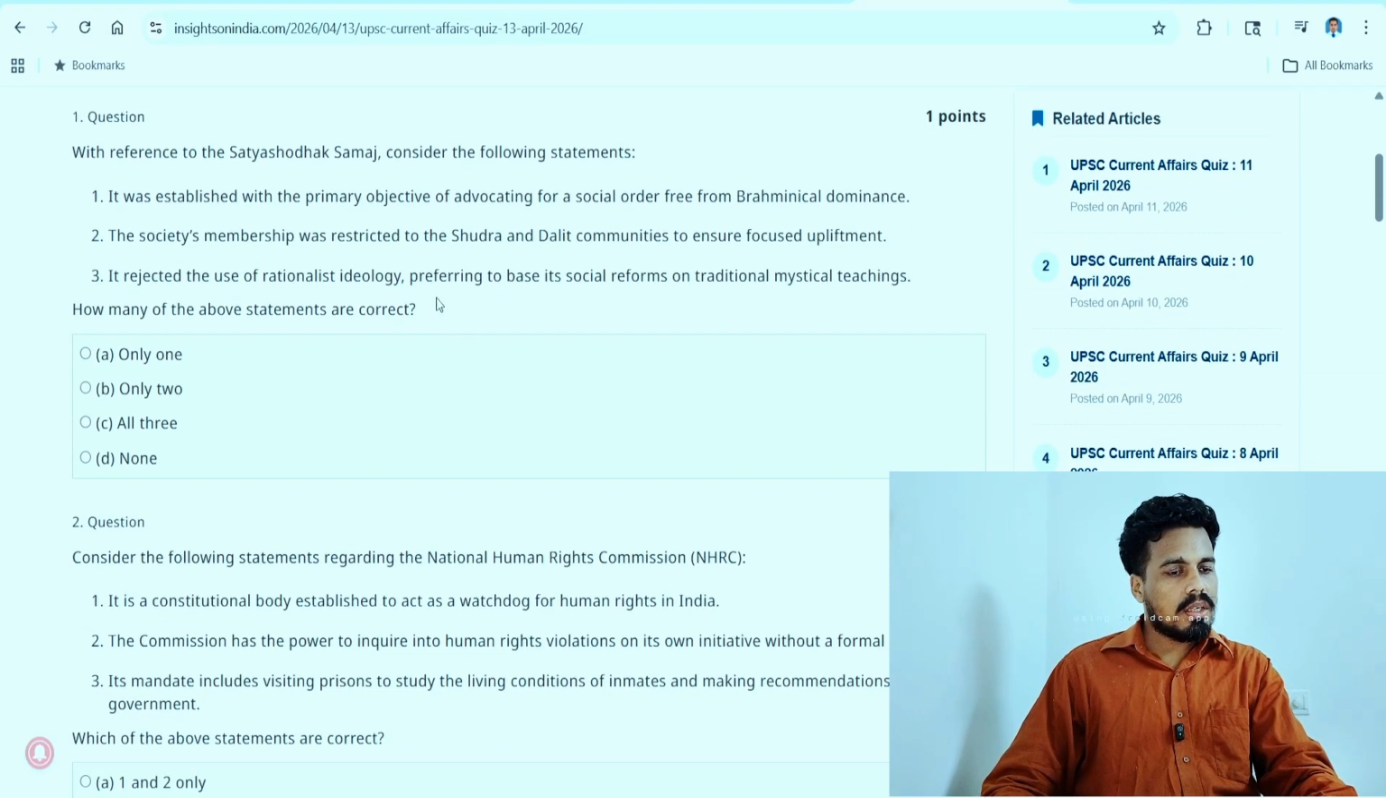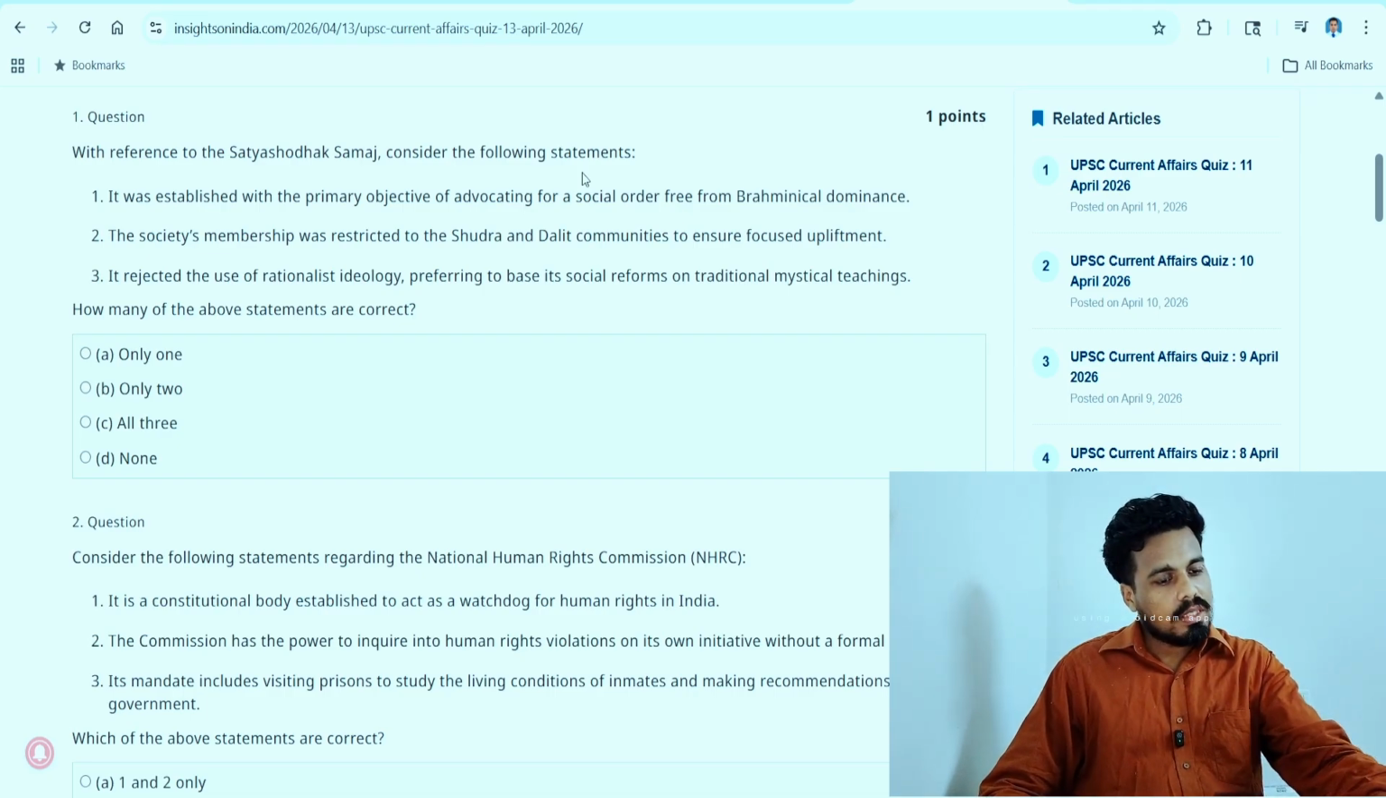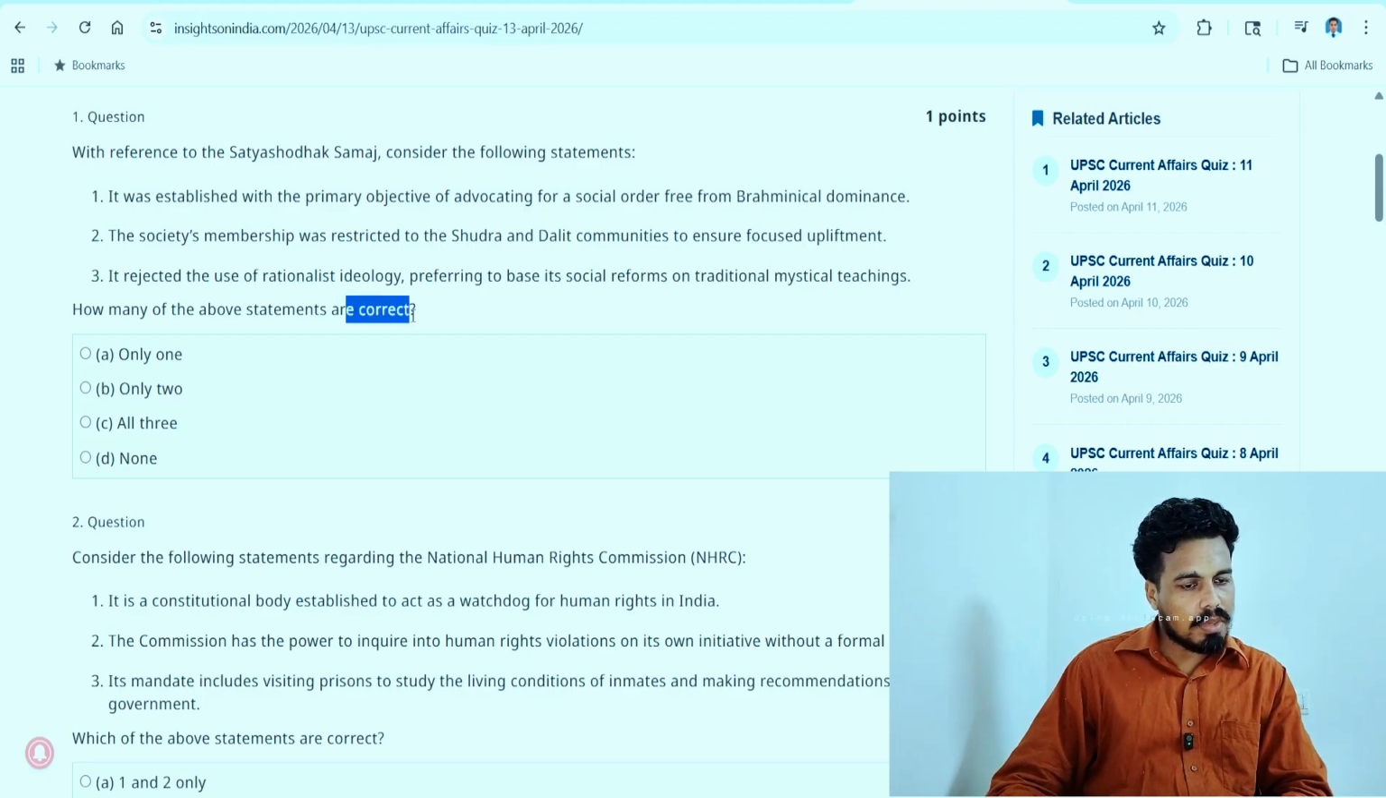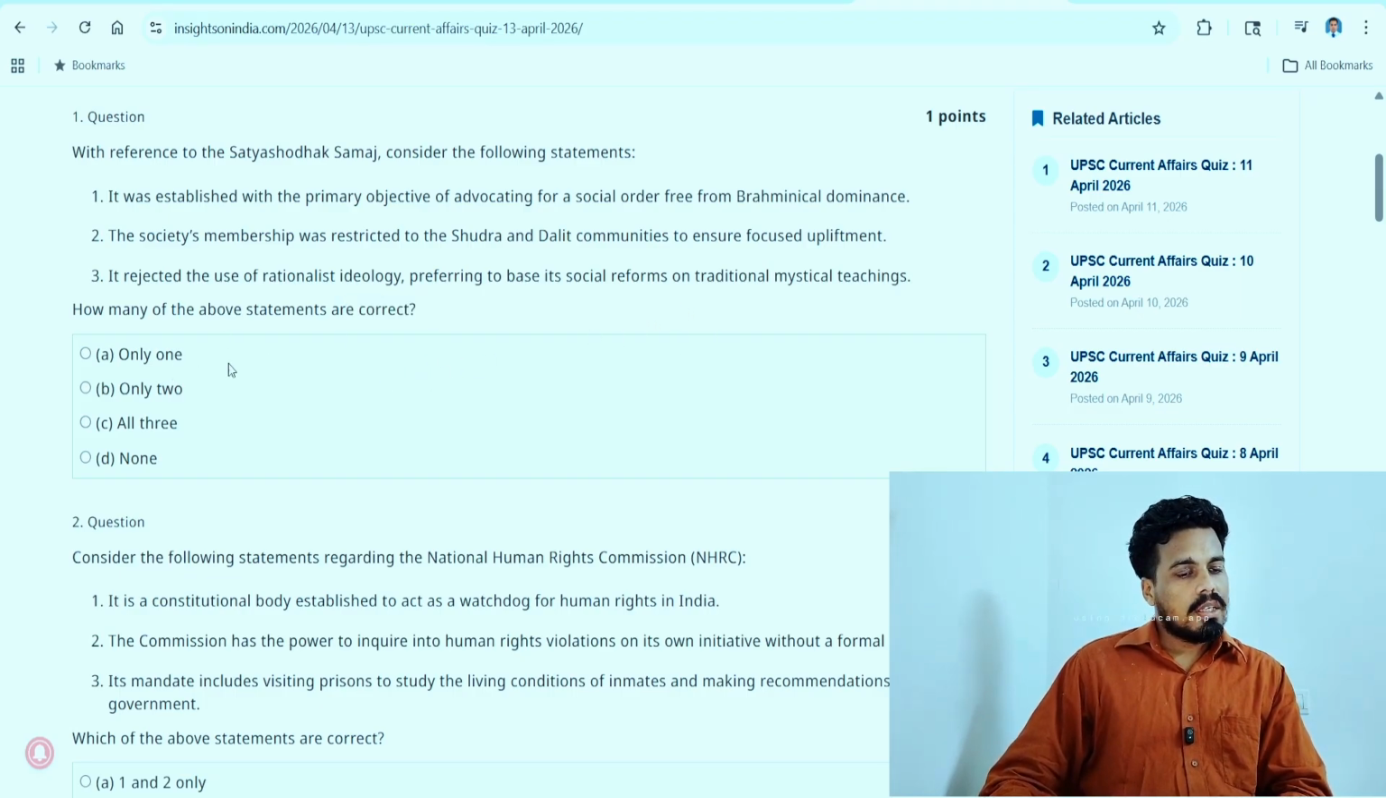With reference to the Satyasodak Samaj, consider the following statements. This is purely a knowledge-based question. They are asking which of them are correct, and the options given are tough: only one, only two, all the three, and none. So let's analyze the statements.